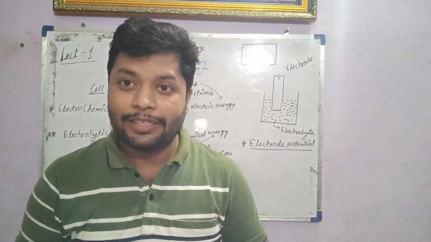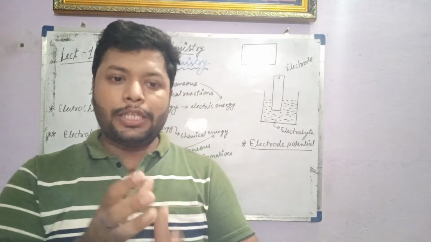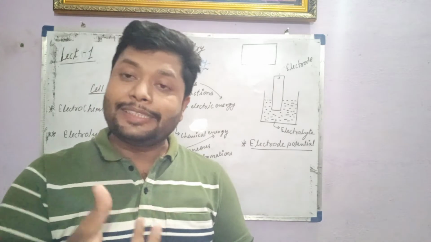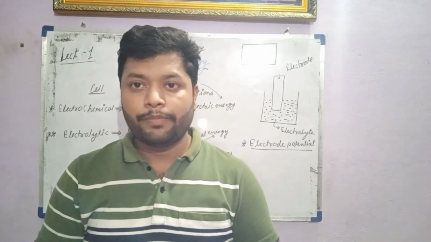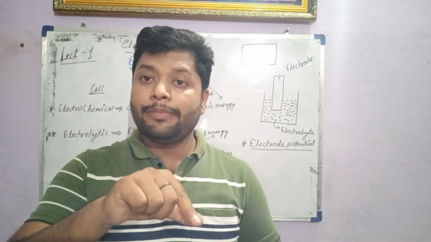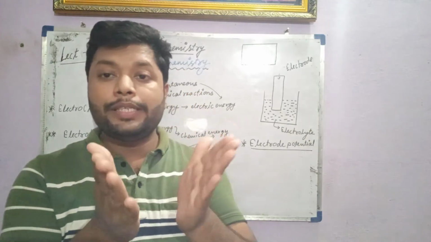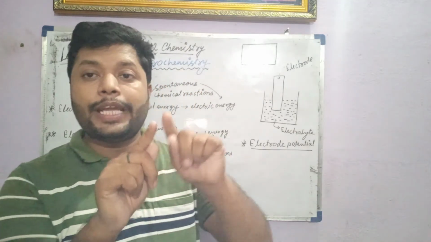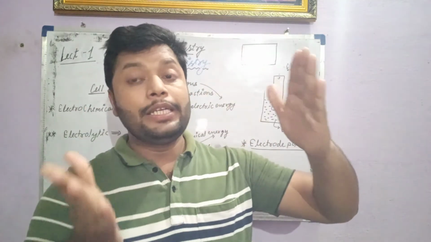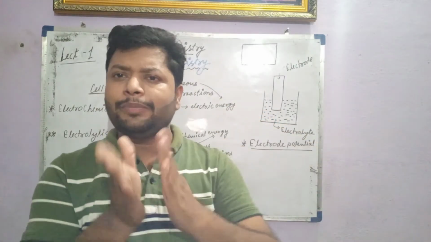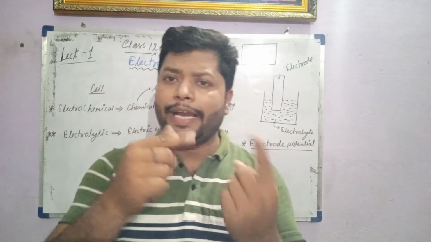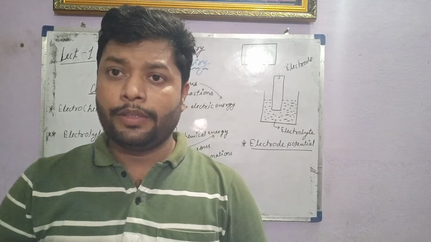That difference in energy between electrode and electrolyte is generally termed electrode potential. So actually students, potential itself means energy. Electrode potential means the energy difference between the two different types of electrodes and electrolyte. This is because of the flow of charge, flow of ions, flow of electrons.